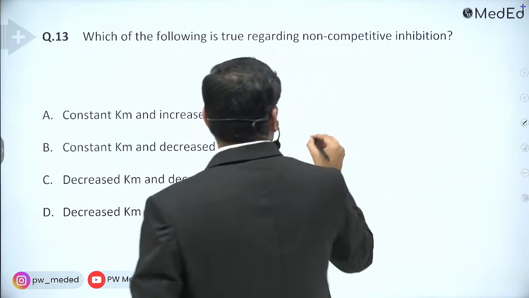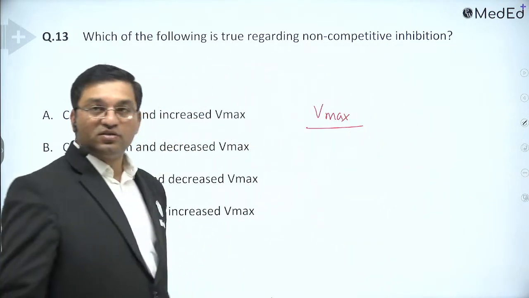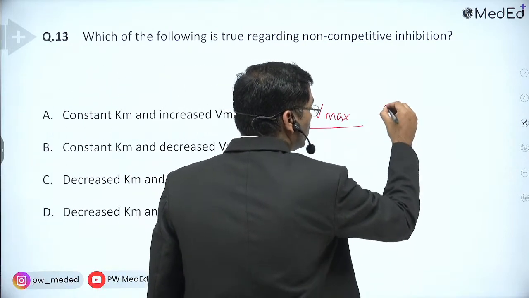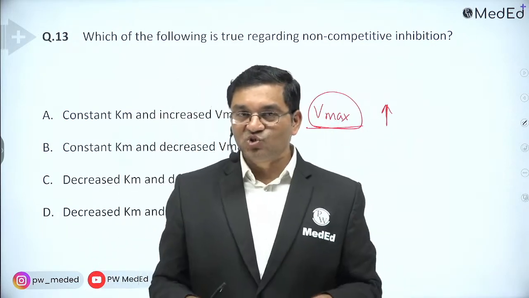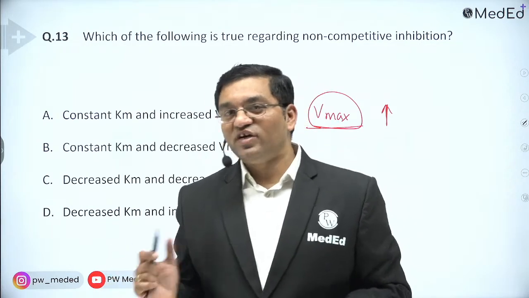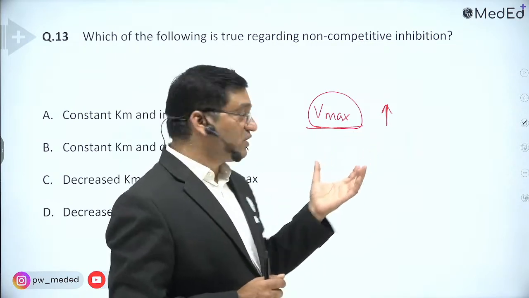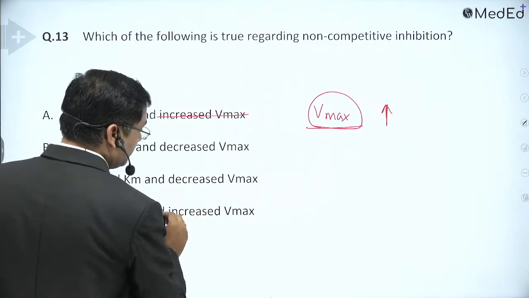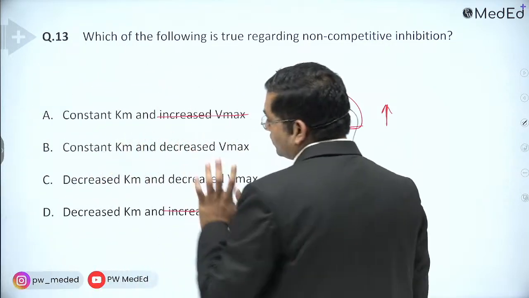Vmax means maximum velocity. There is nothing like an increase in Vmax. You cannot go beyond the maximum velocity. If the speedometer of your bike shows 180 as the maximum velocity, you cannot go above 180. Got it? So first remove the increase in Vmax option. Now you are left with two options.